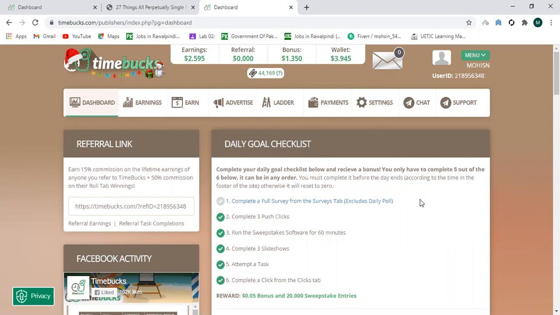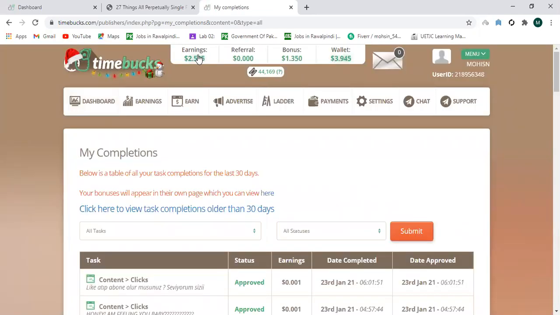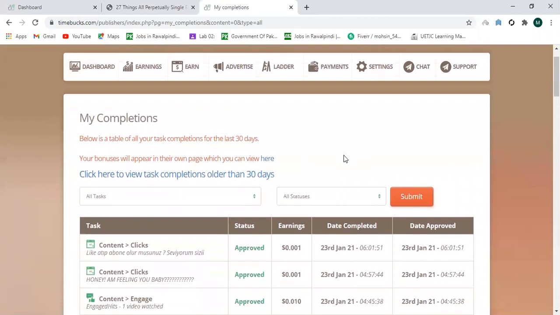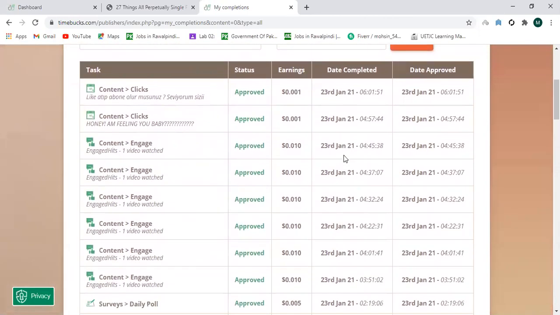Today I'm going to tell you how you can check your daily earnings on Timebucks online. That is a website that is used for online earning. So here, first of all, you can click on your earning. When we click on earning, it will tell you the tasks you have completed. So I will let you know about the tasks which I have completed.